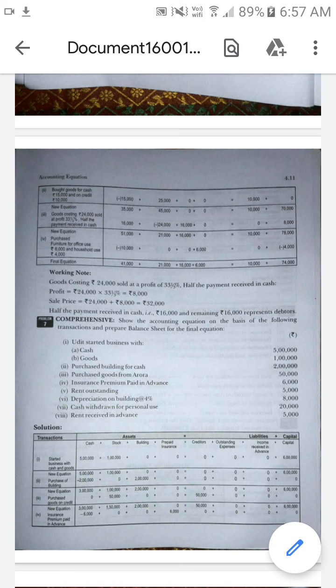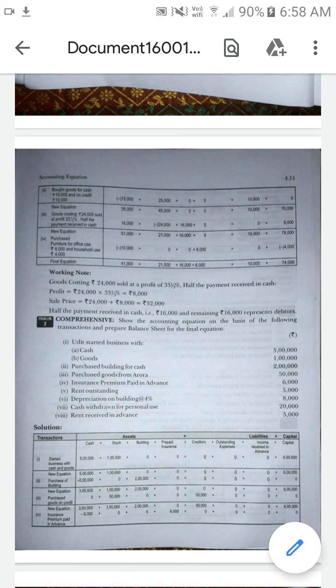Understood? So what is the amount? 5,000. Rent received in advance, so 5,000 is coming inside in cash, so there is automatically a change in cash. Two accounts are included in this transaction.